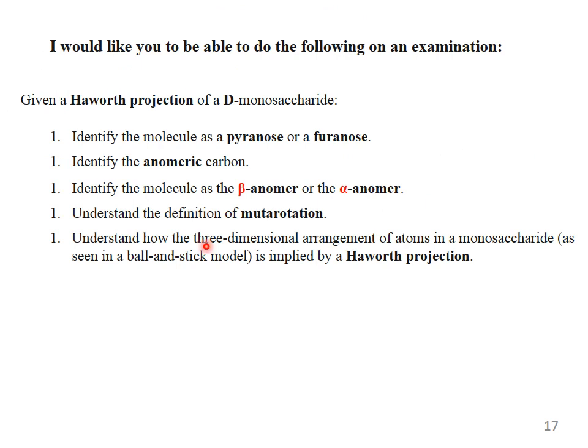Furthermore, I would like you to be able to do the following on an examination. Given a Haworth projection of D-monosaccharides, identify the molecule as pyranose or furanose, identify the anomeric carbon, identify the molecule as beta anomer or alpha anomer, understand the definition of mutarotation, and understand how the three-dimensional arrangement of atoms in a monosaccharide, as seen in a ball and stick model, is implied by the Haworth projection.